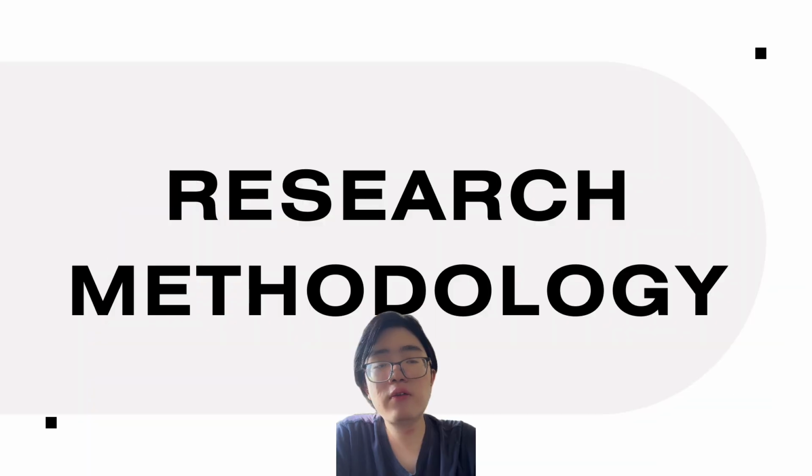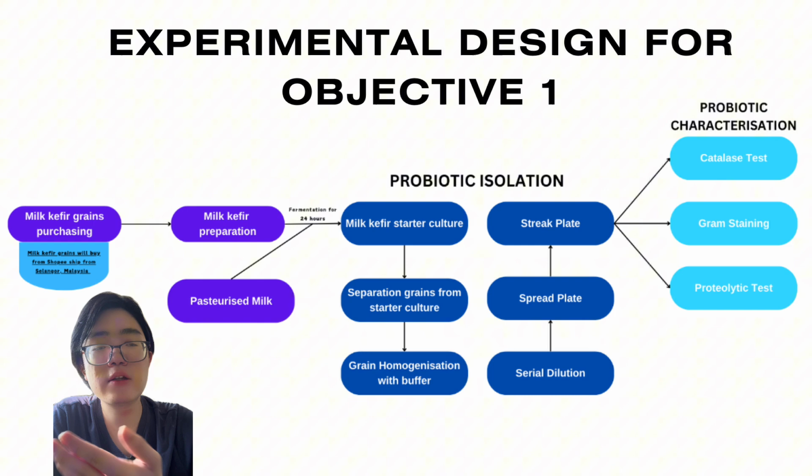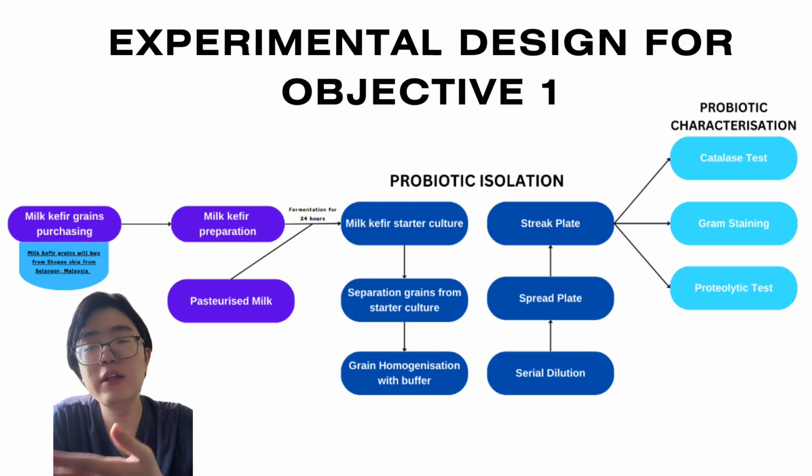Okay, so finally we go to the research methodology. Based on the first objective, which is to isolate probiotics, how do we isolate them? We use the serial dilution method, and then we use the spread plate and streak plate methods. Once we have taken the colonies, all the unique colonies will undergo general probiotic characterization, including the catalase test, Gram staining, and also the proteolytic test.